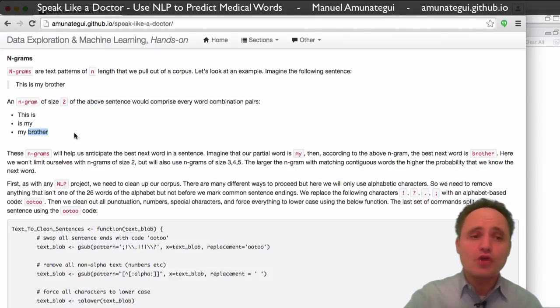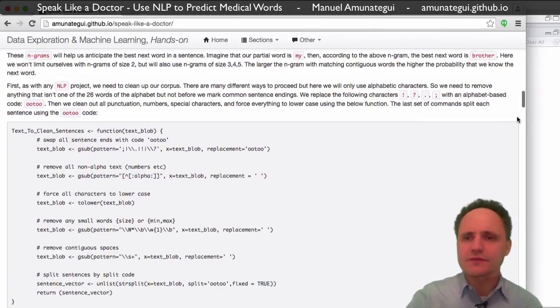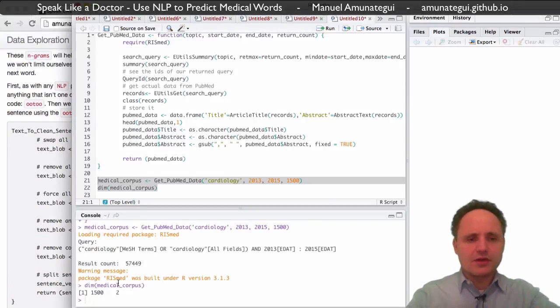So that's what we're going to do, though we're going to do that for hundreds of thousands of sentences, of pairs, of engrams, you'll see. So let's see how we're doing, if PubMed returned. Yep, PubMed. So we now have 1,500 documents.